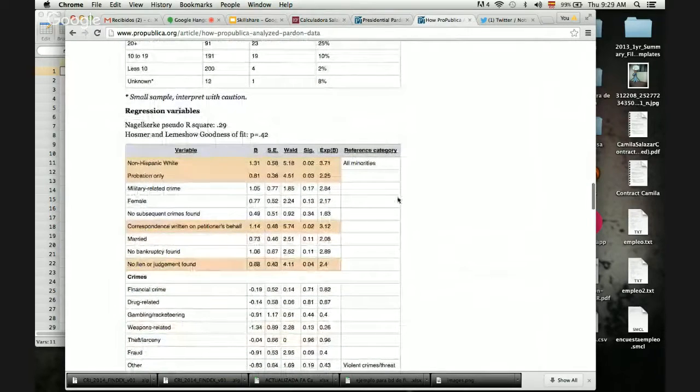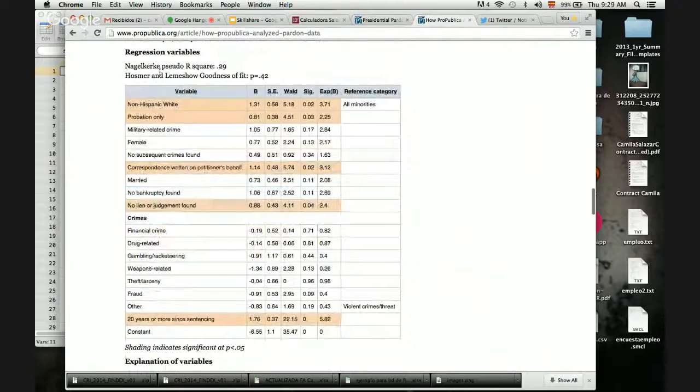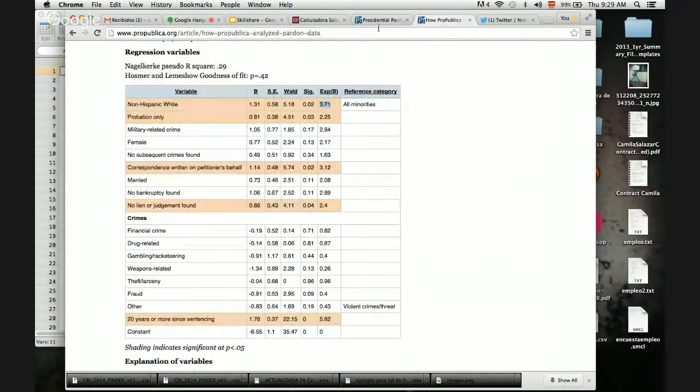And then they created a regression model. This is a logistic regression, and these are the results. If you see this over here, this is non-Hispanic white, and this coefficient that is 4 is basically the one in the reporting. They're saying that white criminals have been 4 times as likely to succeed as minorities.